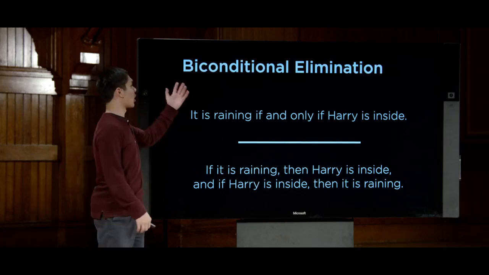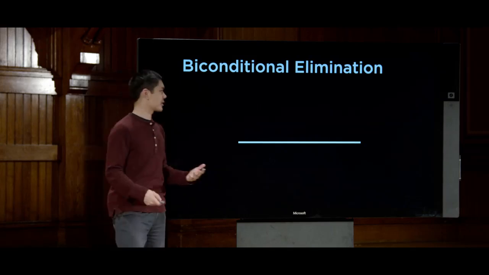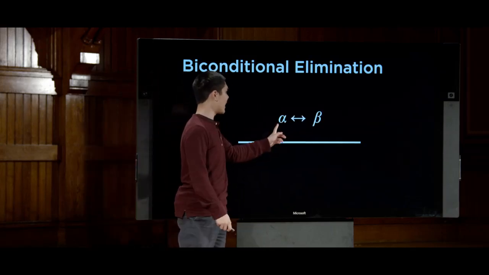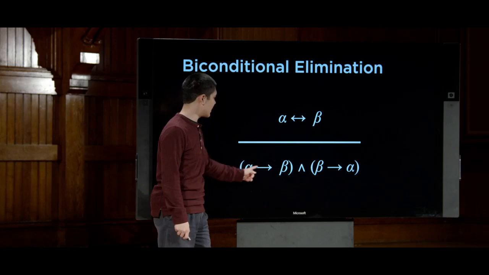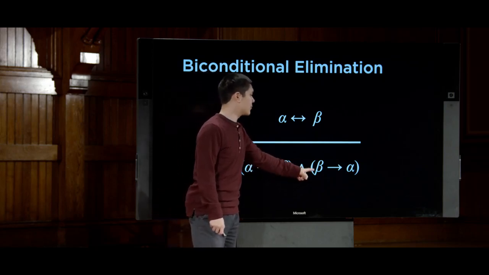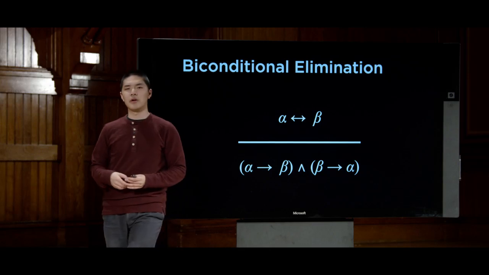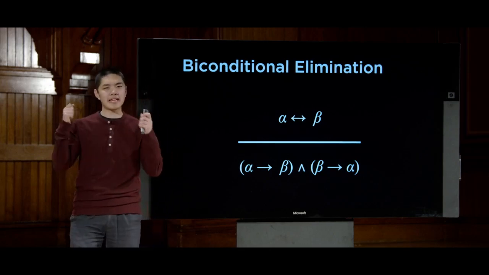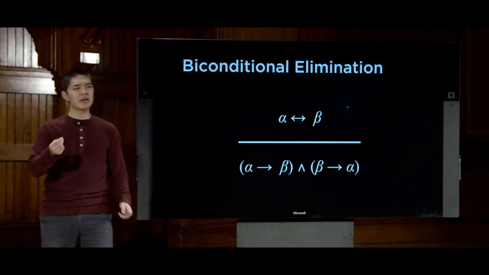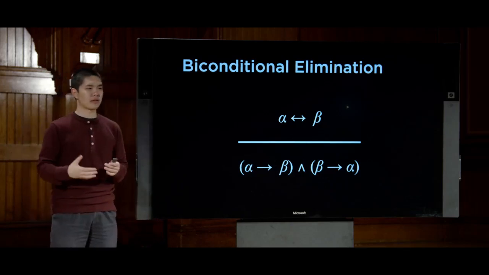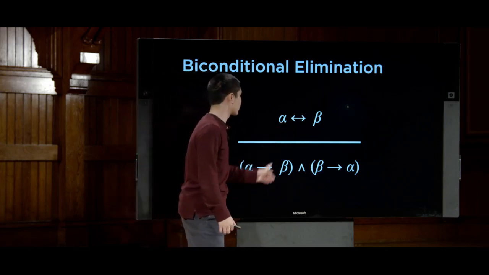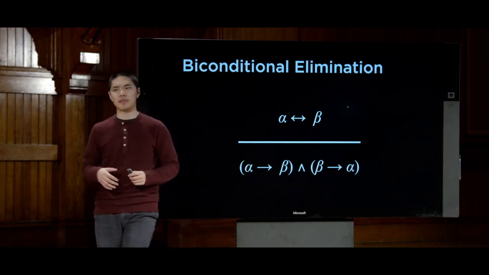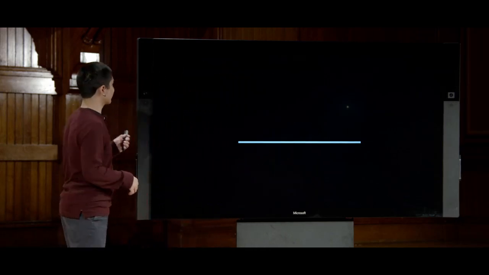And this is what we would call biconditional elimination, that I can take a biconditional, A if and only if B, and translate that into something like this. A implies B, and B implies A. So many of these inference rules are taking logic that uses certain symbols and turning them into different symbols, taking an implication and turning it into an or, taking a biconditional and turning it into implication. And another example of it would be something like this.